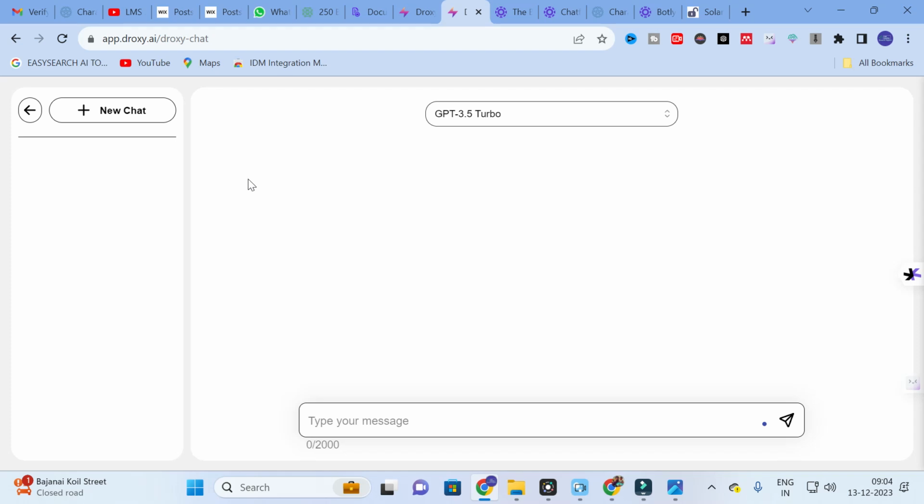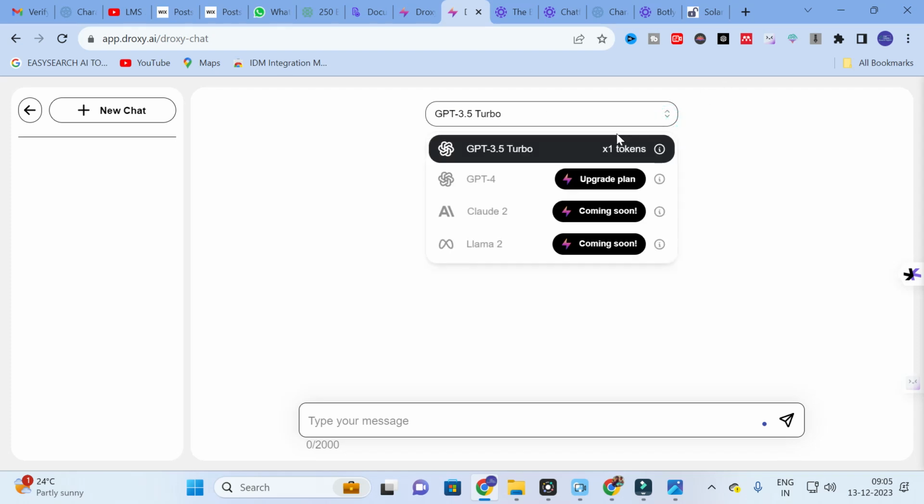The first AI tool we are going to discuss today is Droxy AI. It is an AI powered chatbot. In this you can have a GPT 3.5 turbo powered chatbot. Here you will also have different options like GPT 4, Claude 2, Llama 2. These will be upgraded as soon as possible. Here you can see if you want GPT 4, you have to go for the upgrade plan, or else if you are satisfied with GPT 3.5, you can make use of the GPT 3.5 turbo content.